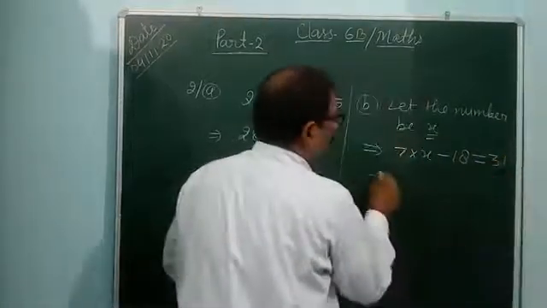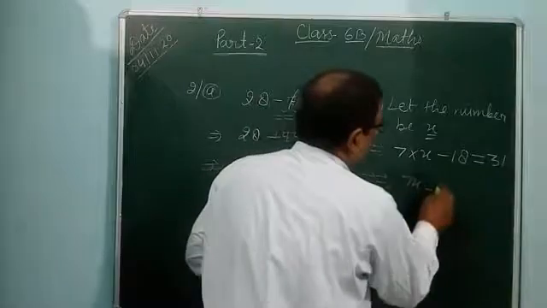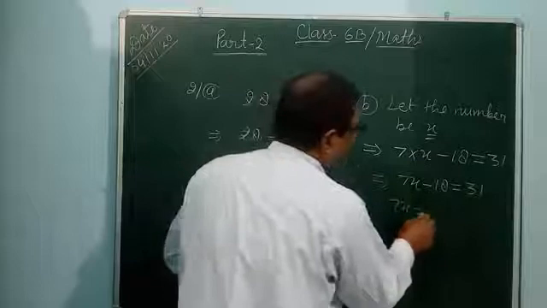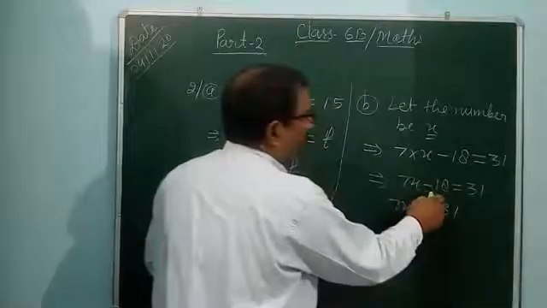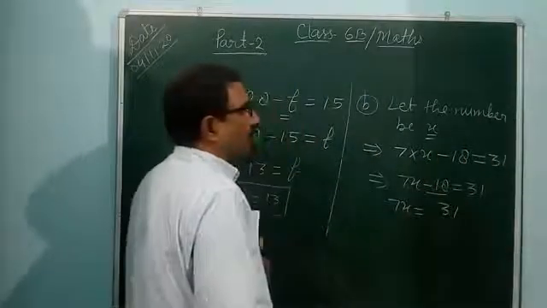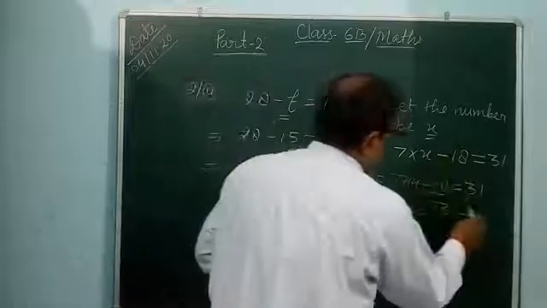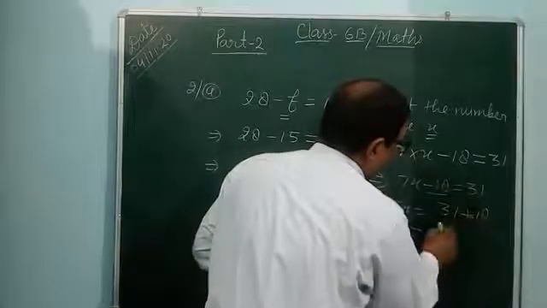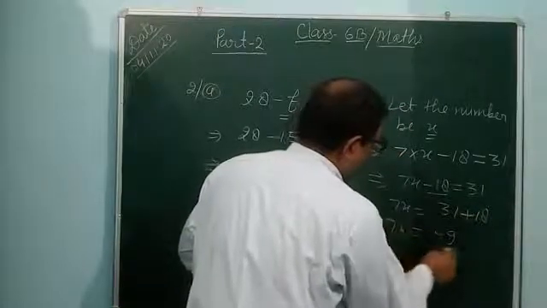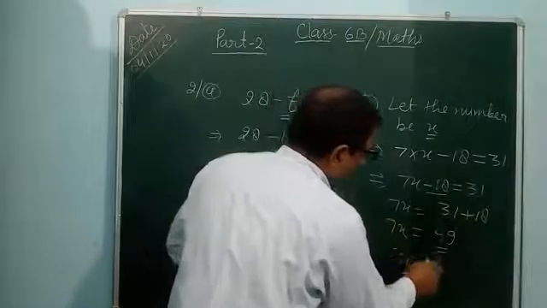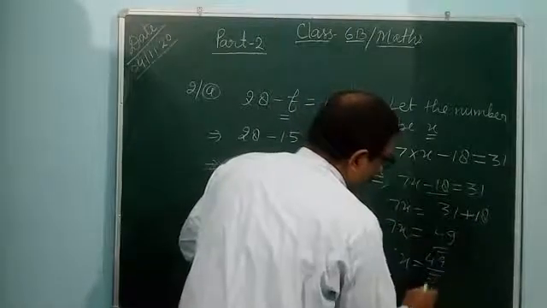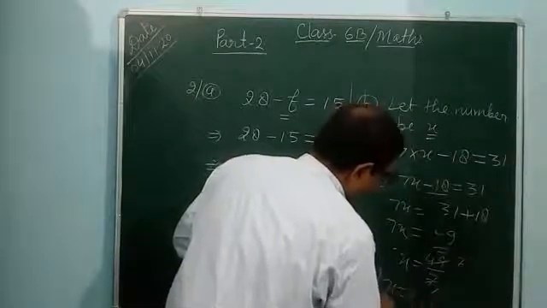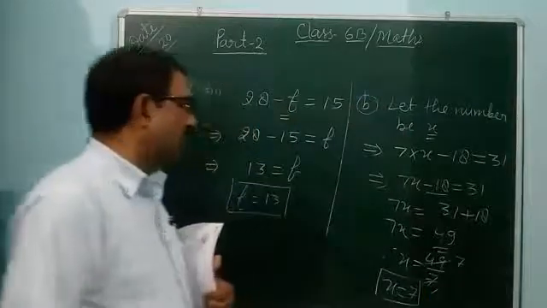After that, you see 7x minus 18 is equal to 31. You solve this. 7x is equal to 31, and minus 18 you transfer to the right side, 31 plus 18 it will be. After that, 8 and 1 is 9, and 3 and 1 is 4. So 7x is equal to 49. So x is equal to 49 by 7. 7 1 is 7, 7 7 is 49. So x is equal to 7. This is the solution of the equation, x is equal to 7.